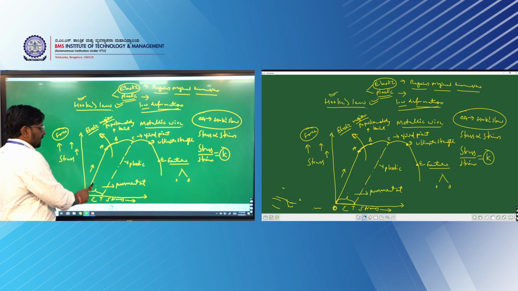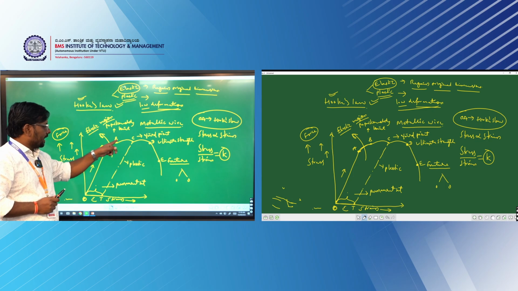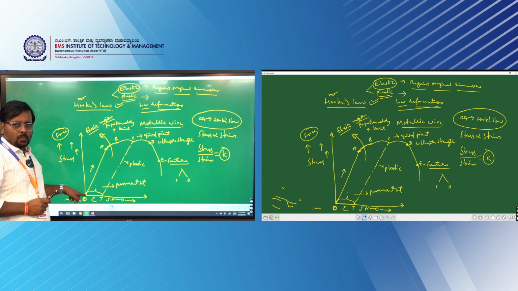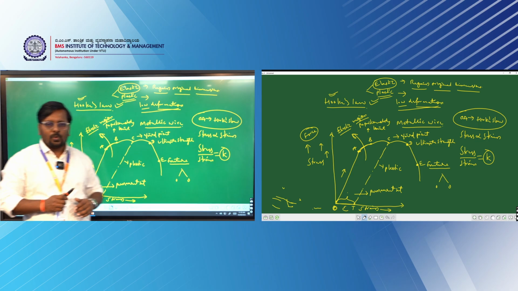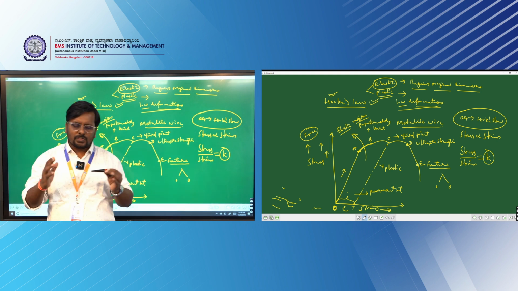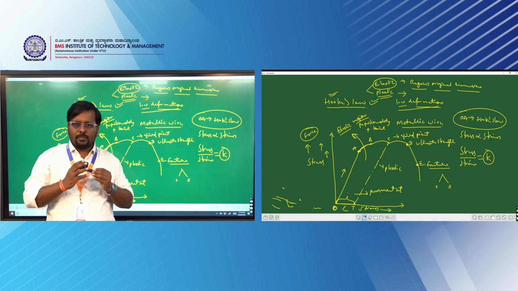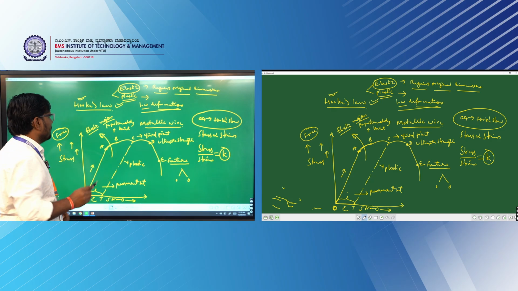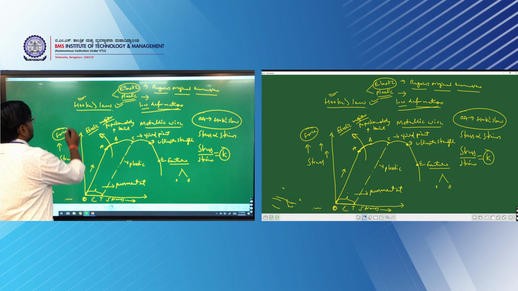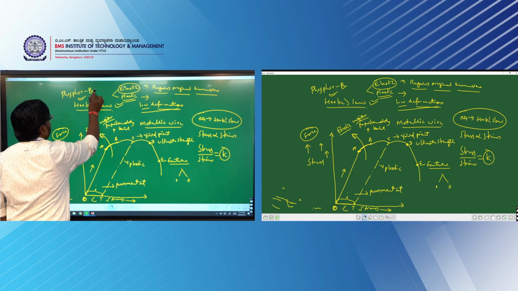Stress is applied continuously, and there is a linear change in the strain up to point A. So this is a perfectly elastic body. If you remove the stress at point A and B, the body will go back to its original dimensions O. But in nature no perfect elastic body is available. A perfect elastic body means it has to regain its original dimensions 100%. Take whatever objects you want, there is no perfect elastic body in nature. But there is one material very close to a perfect elastic body, that is when you mix phosphor with bronze.